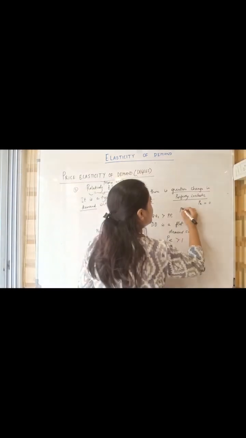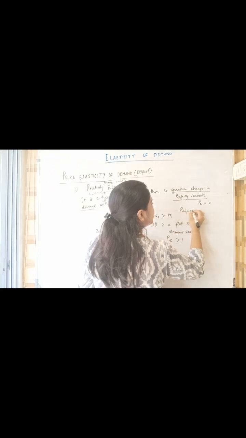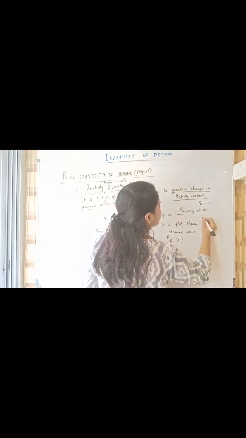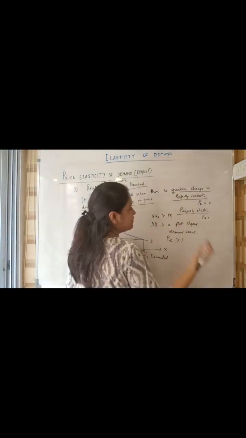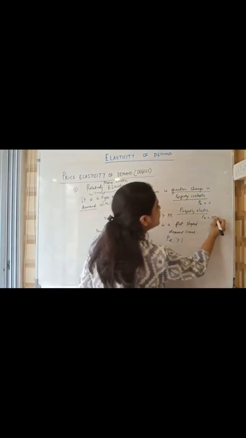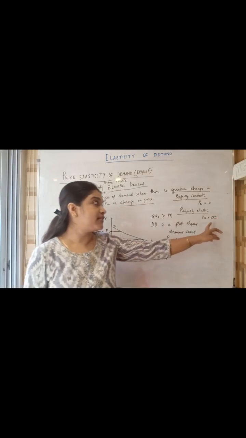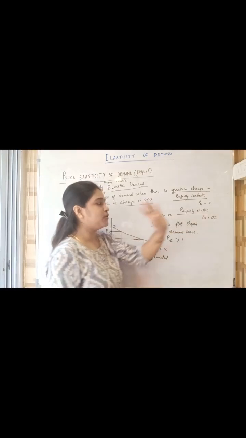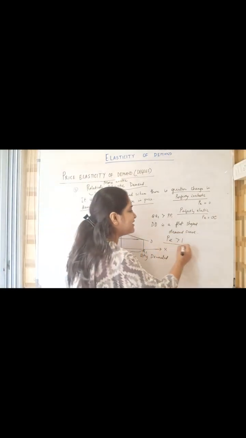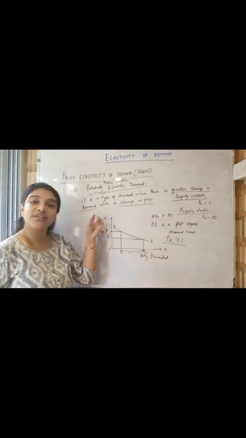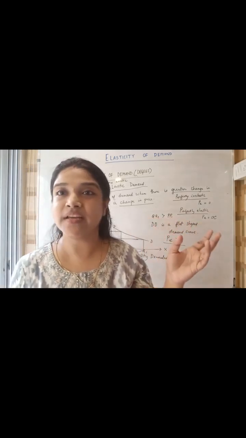Okay, in case of perfectly elastic demand, we symbolize it as PE is equal to infinity. Okay, because there is unlimited change in demand, so the PE is equal to infinity. Here PE is greater than 1. Why is it greater than 1? Because there is a greater change in demand in comparison to the change in price.